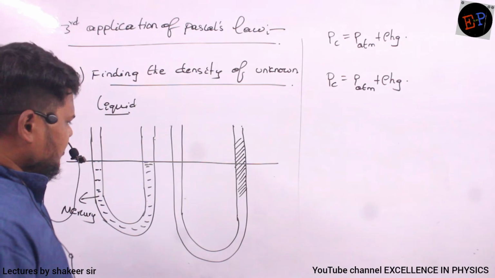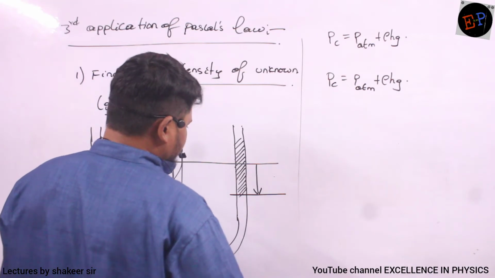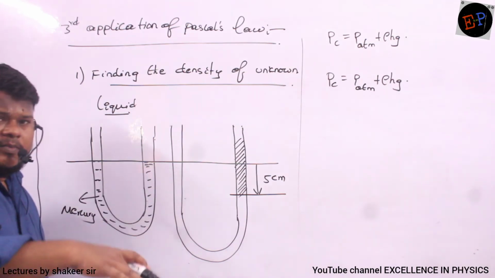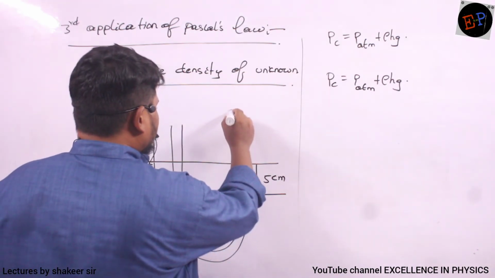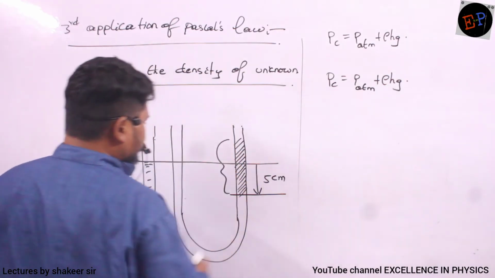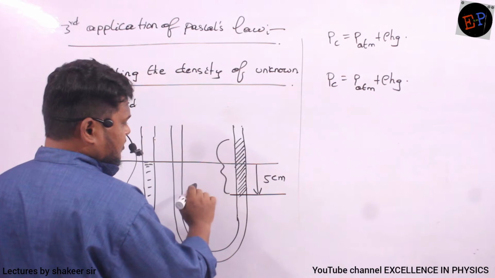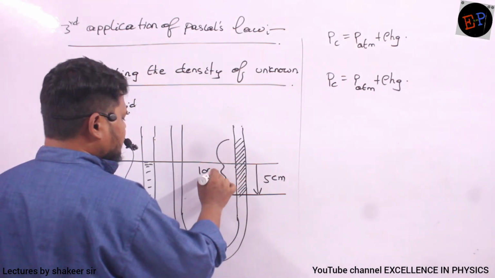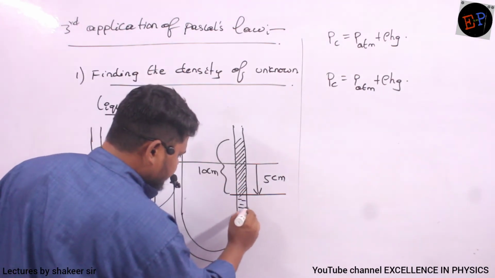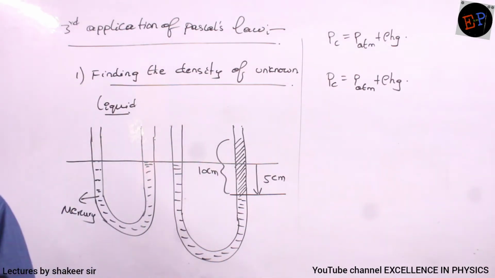Then I observe that the mercury column has gone down by, let us suppose, 5 centimeter. Mercury column has gone down by 5 centimeter. And what is the height of oil or fluid which I have placed? Let the height of the oil be, how much shall I take? I will take 10 centimeters for now. So mercury column has gone down by 5 centimeter. So if mercury column has gone down by 5 centimeter,